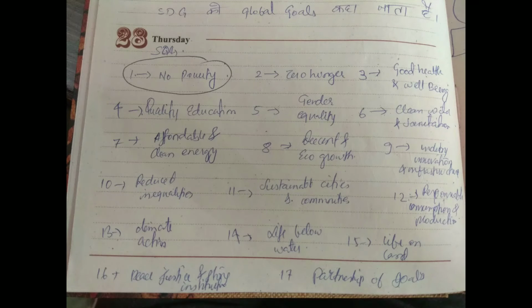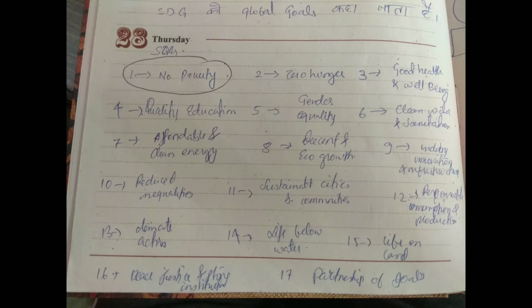So let me ask a few questions so that it becomes easy for you to remember the sustainable development goals. Which sustainable development goal deals with decent work and economic growth? The answer is sustainable development goal 8. Which sustainable development goal deals with life on land? The answer is sustainable development goal 15. If I ask about clean water and sanitation, do you know which goal talks about it? It is number 6.